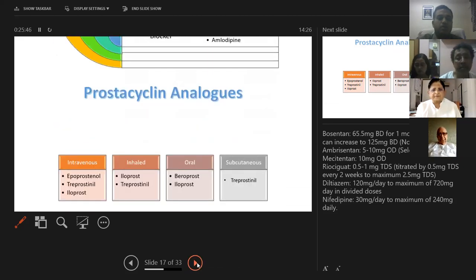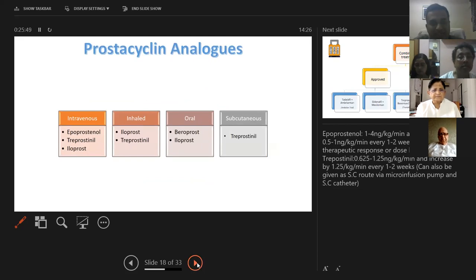So the other group of drugs are the intravenous, inhaled, oral, and subcutaneous. So intravenous, we know epoprostenol, which was the first drug developed for pulmonary hypertension, also known as the wonder drug for pulmonary hypertension, because the trial showed that it decreased mortality by 50% in patients who used to be sick with pulmonary hypertension. Treprostinil, iloprost. Inhaled is the iloprost and treprostinil. I'm not sure. So treprostinil we get, iloprost I'm not too sure about in India. Oral, it's not available here in India, which is beraprost and selexipag, and subcutaneous.